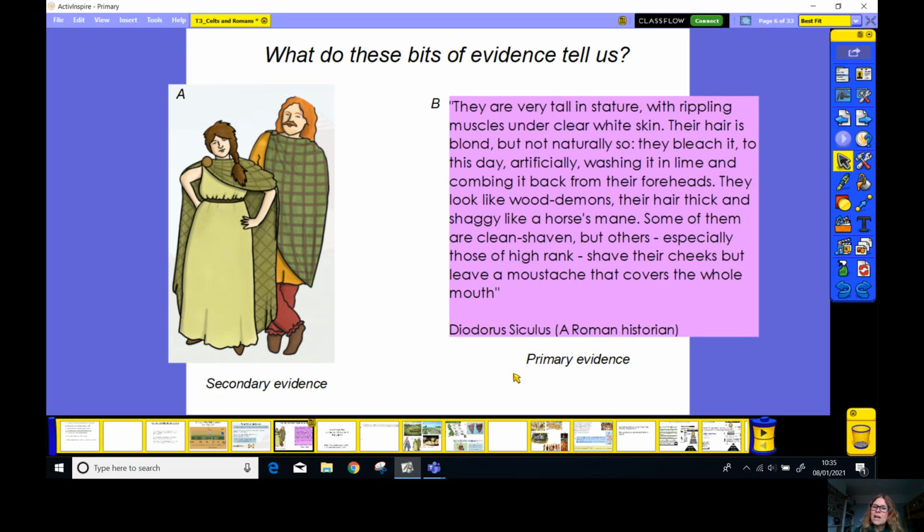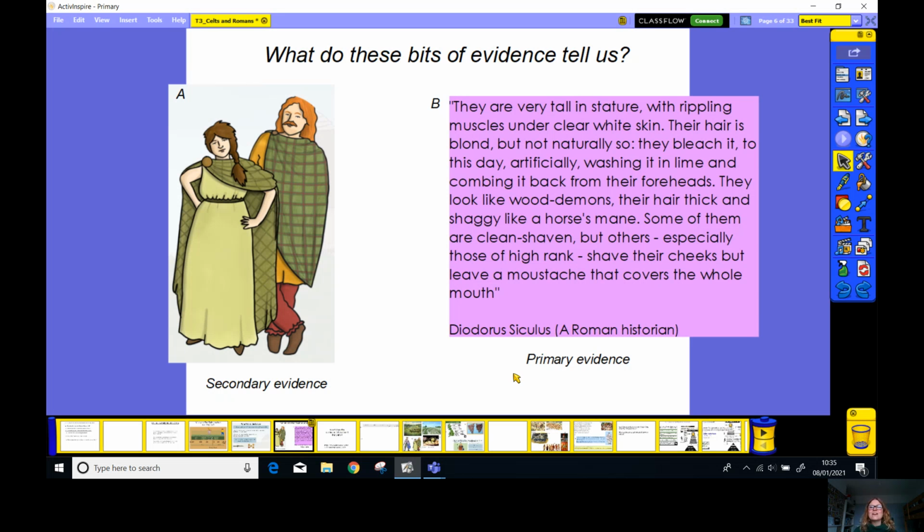This Roman historian has got quite a lot of opinions, hasn't he, about the Celts? He tells us they have rippling muscles, which means he thinks they're strong. He says that they bleached their hair, but it makes them look like wood demons. I think he's trying to say they look a bit scary. I think also he's saying that there is definitely people of high rank.